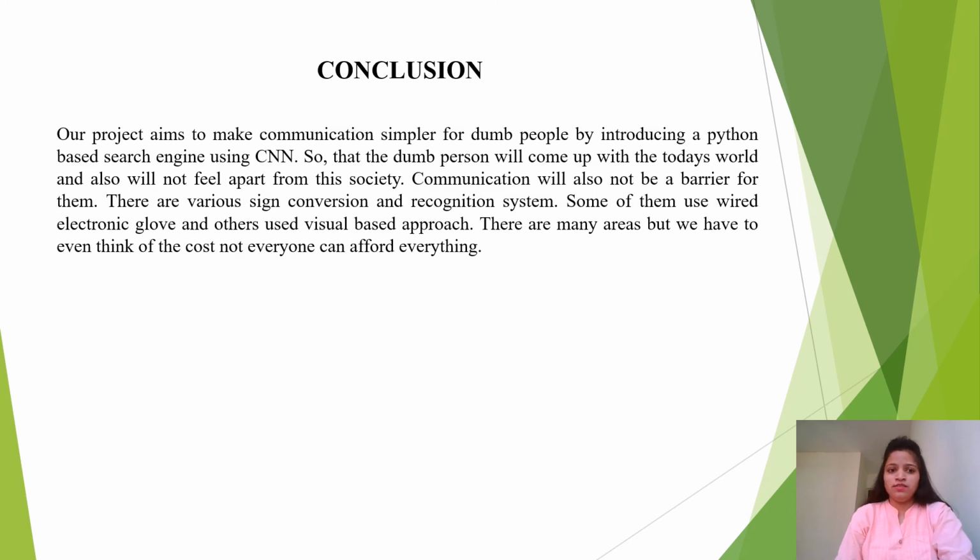So the conclusion here is that our project aims to make communication simpler for dumb people by introducing a Python-based search engine using CNN, that is Convolutional Neural Network, so that the dumb person will keep up with today's world and also will not feel apart from this society. Communication will also not be a barrier for them. There are various sign conversion and recognition systems. Some of them use wired electronic gloves and others use a visual-based approach. There are many options, but we also have to think of the cost, as not everyone can afford everything.